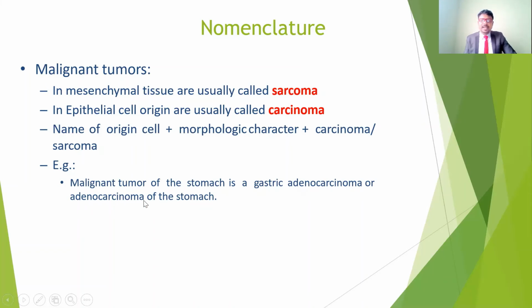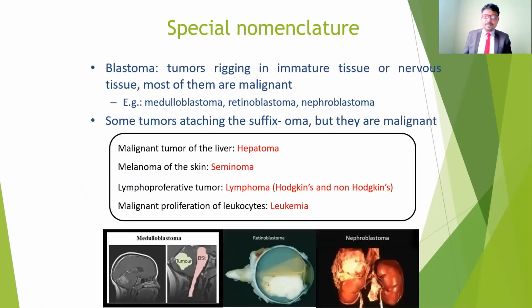So we can easily understand this is related to malignant cancer. After seeing this one, we can understand the reason for the nomenclature. That means the name is different for benign tumors and also for malignant tumors. And also there are some special nomenclatures.